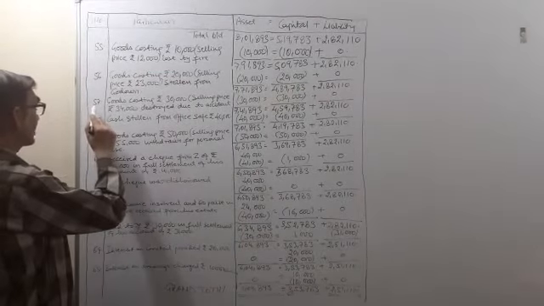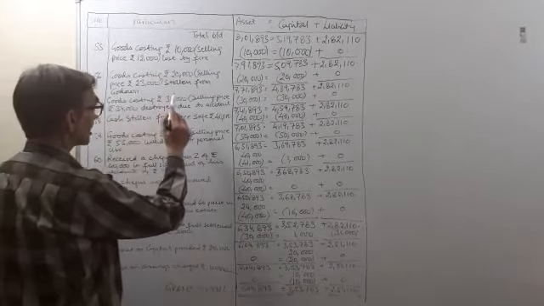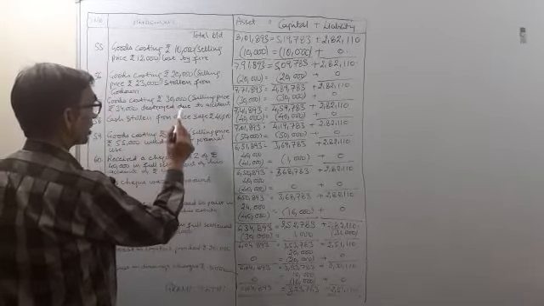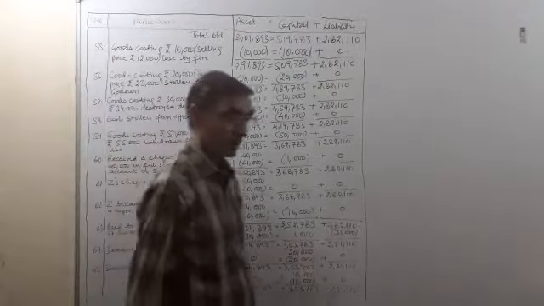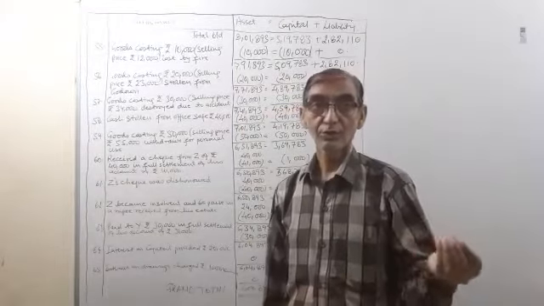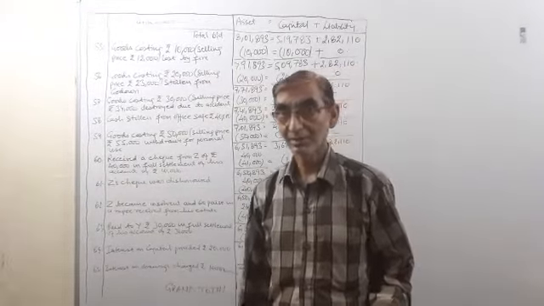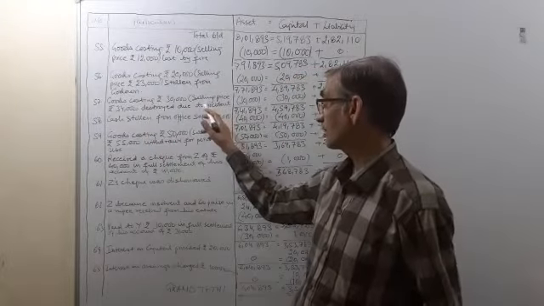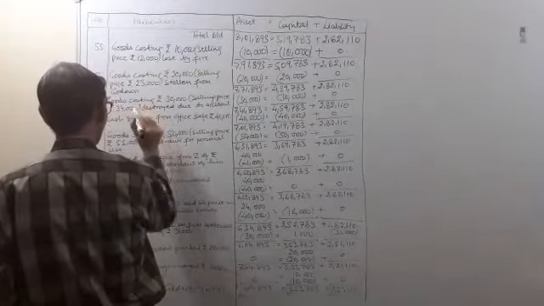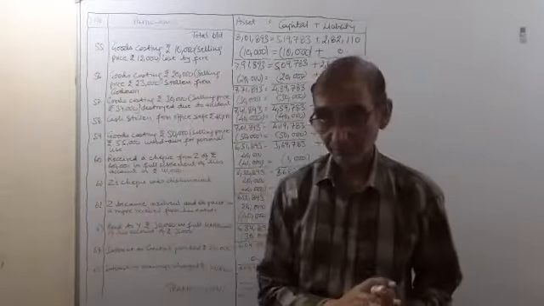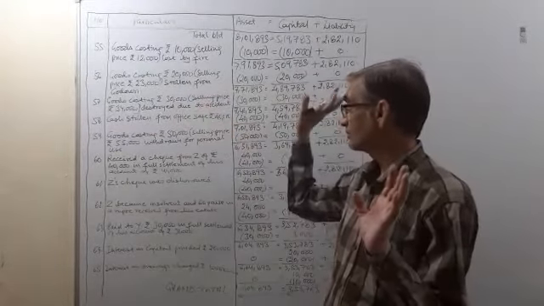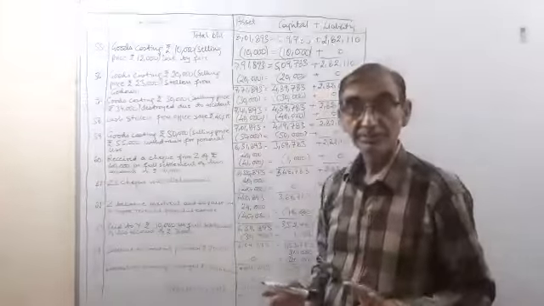Now the next transaction 57, goods costing rupees 30,000, selling price rupees 34,000, destroyed due to accident, either in the road accident or rail accident, whatever type of accident. It means that these goods were in transit. They were in transport when the accident happened and the goods were destroyed.